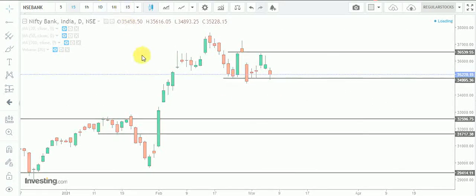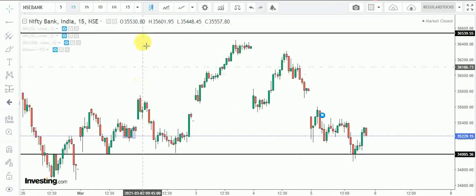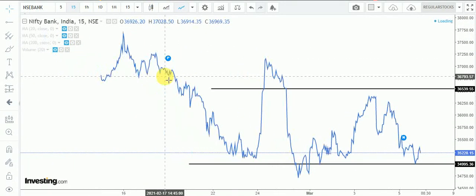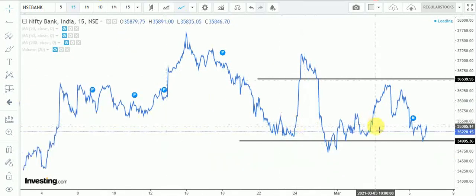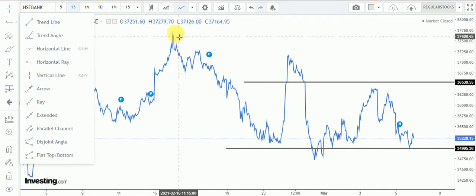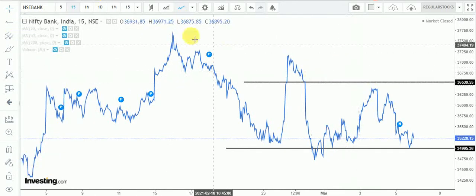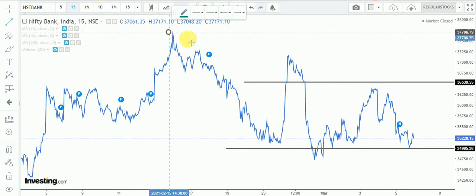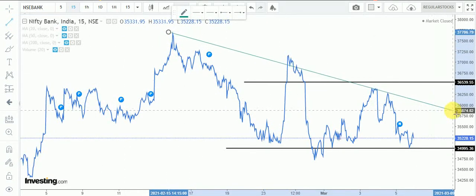Now come to the 15 minutes, click on the line chart. Again here the trend is down, and if I draw the trend line, Bank Nifty is trading in a triangle, a bearish descending triangle like this.